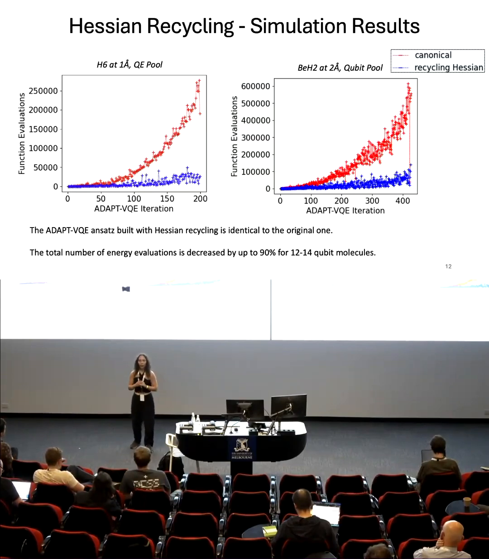So we verify that the Hessian recycling protocol allows us to significantly decrease the number of function evaluations required in each optimization. And I don't show the error here because it's identical across the two systems. So the impact of recycling the Hessian on the energy error is negligible, even though it does allow us to significantly decrease these measurement costs. For the molecules we considered, ranging in size between 12 and 14 qubits, we observed a roughly 1 order of magnitude decrease in this cost.